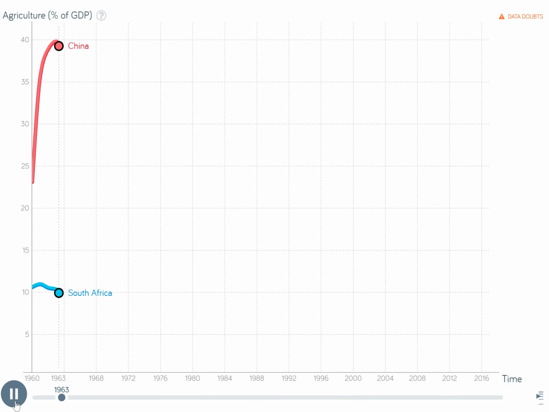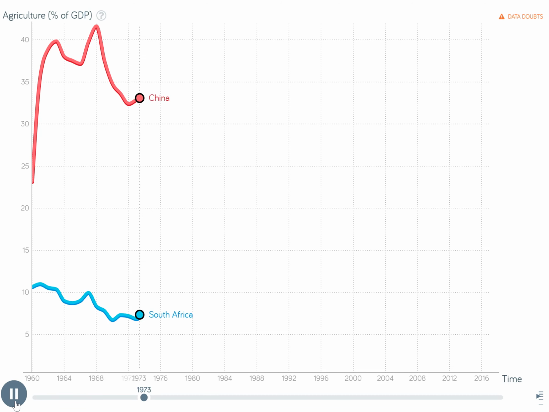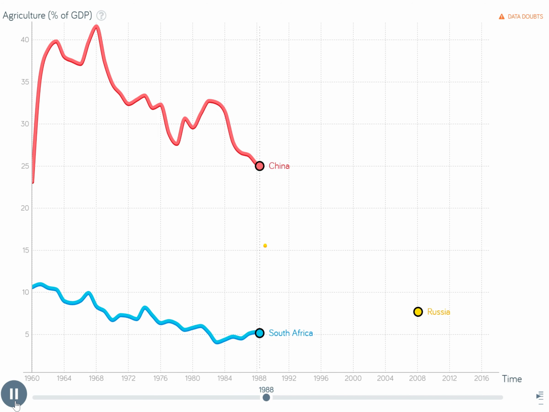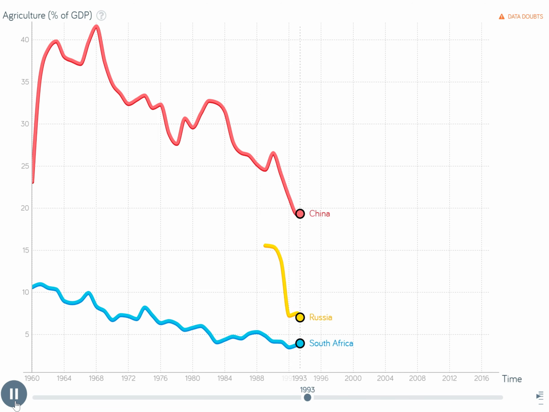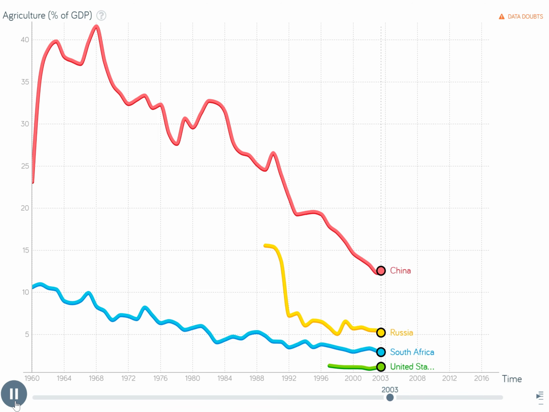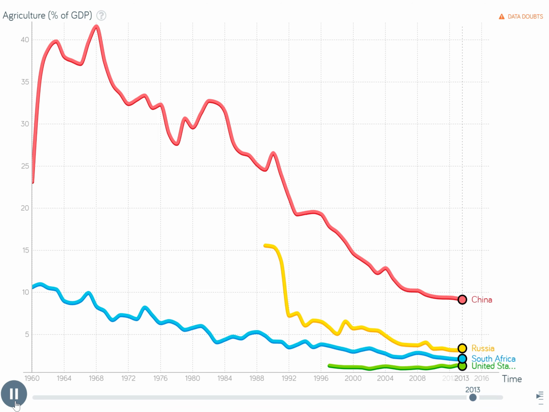Next, I used Gapminder to plot the relationship between the percentage of GDP produced by agriculture and time since 1960, and as you can see from the graph, there is a negative relationship between the two variables. Since 1960, the United States percentage of GDP produced by the agriculture sector has decreased by 0.26%, Russia's has decreased by 11.59%, South Africa has decreased by 8.41%, and China decreased by 15.28%, all by varying rates.